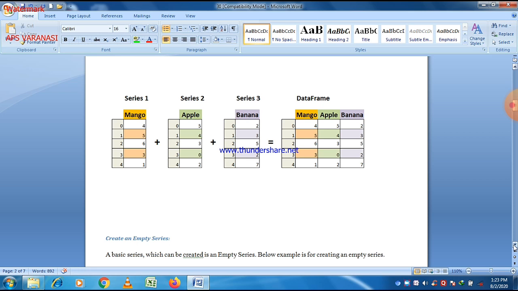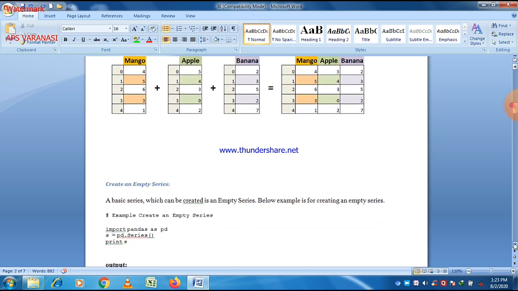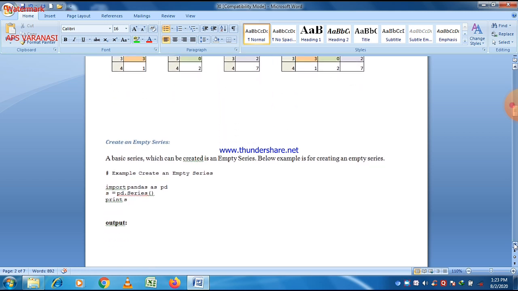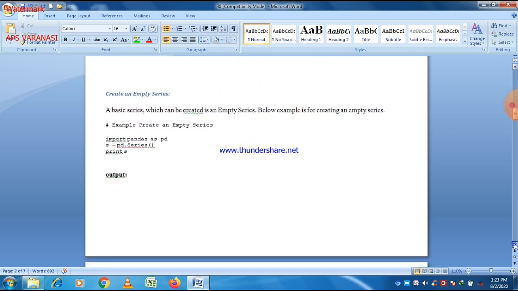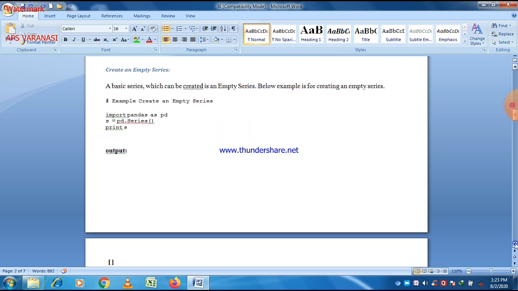Most questions in your exam are asked regarding the data frame, but before you learn about data frames, first know everything regarding series, because a data frame is nothing but a collection of different series. So first of all, there is a question: how to create an empty series.